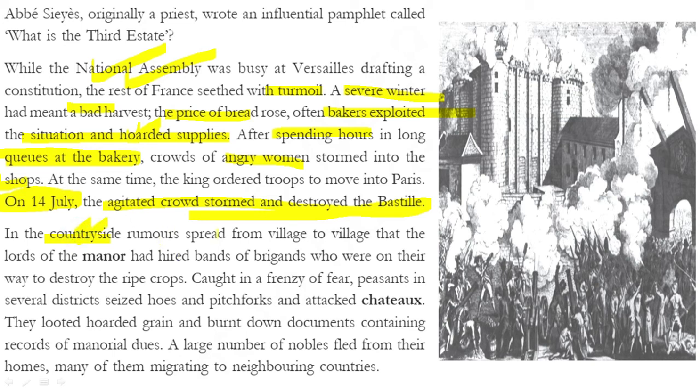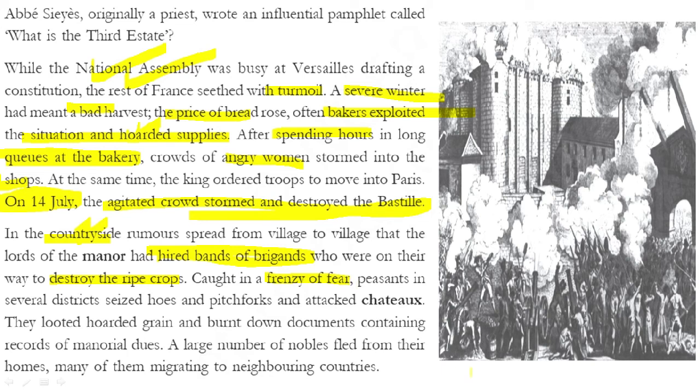Rumors are spread from village to village that the lords of the manor had hired bands of brigands, who were on their way to destroy the ripe crops. Caught in a frenzy of fear. What happens when someone tries to attack your property? You tend to prevent that attack, neutralize that attack. So what happens here? The peasants at that point of time were caught in a frenzy of fear because they had a fear of getting their crops destroyed by these bands of brigands.